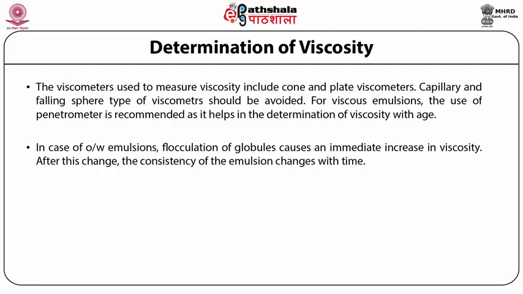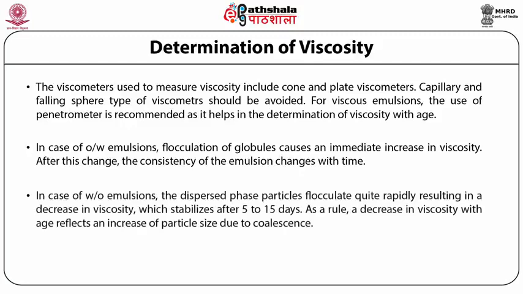After this change, the consistency of the emulsion changes with time. In case of WO emulsions, the dispersed phase particles flocculate quite rapidly, resulting in a decrease in viscosity, which stabilizes after 5 to 15 days. As a rule, a decrease in viscosity with age reflects an increase of particle size due to coalescence.